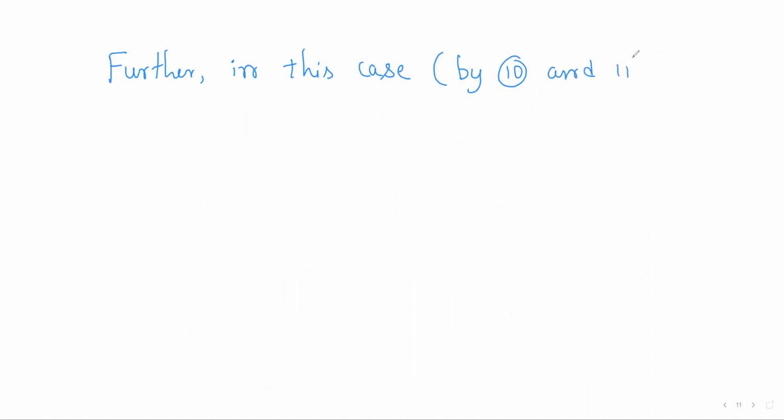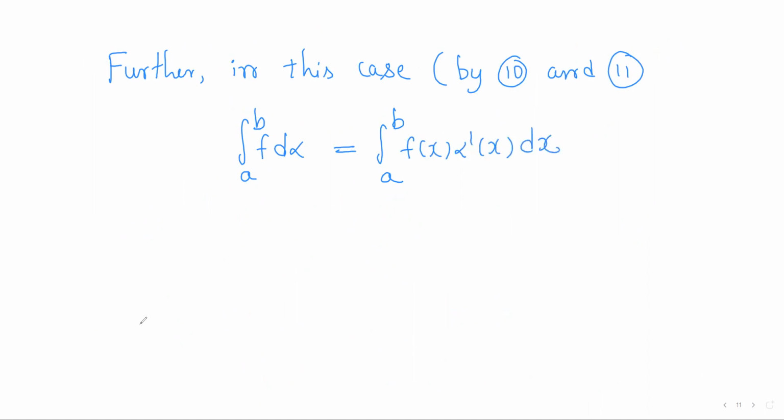Also, further in this case, by 10 and 11, we observe that the Riemann-Stieltjes integral of f is equal to the Riemann integral of f into alpha dash of x, which completes the proof.